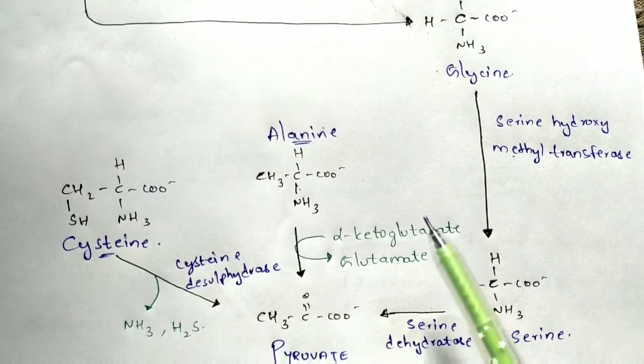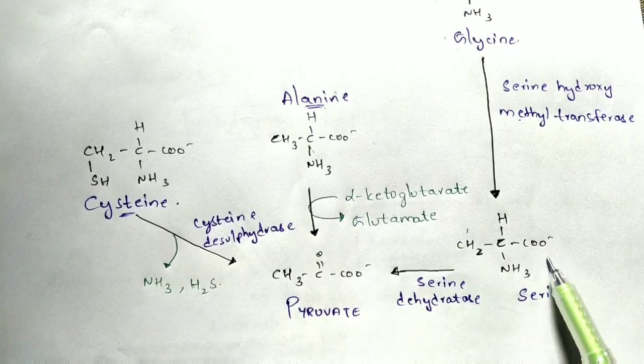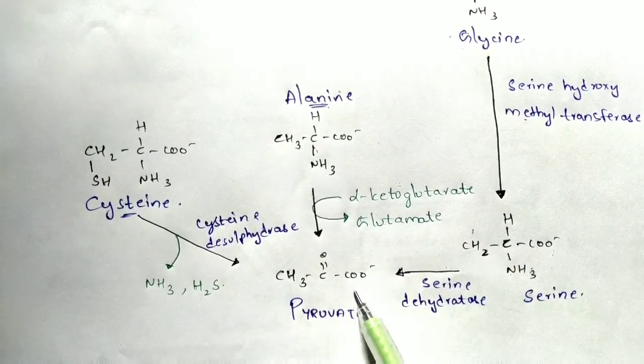And next, the alanine will form. Normally the serine which has been formed here will form pyruvate by serine dehydratase.